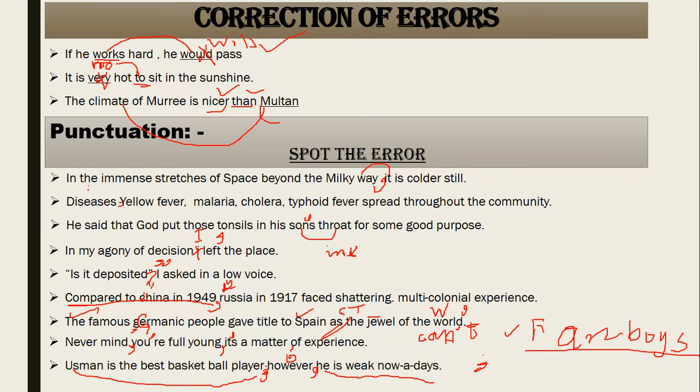What you need to do is keep all the rules in your mind and keep practicing them, so that you can have the grip and command over all the rules. And in this way, at the end of the lecture I will provide you some paragraphs, and you need to find the items or where the errors lie. Then inshallah, by following these rules, you would be able to attempt this question in a perfect way.